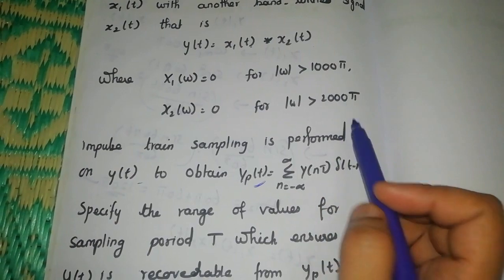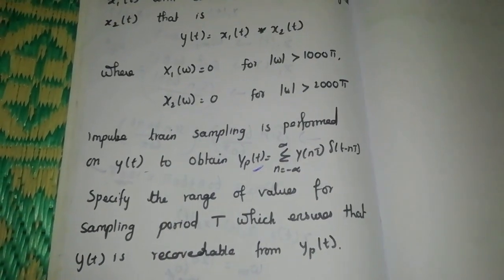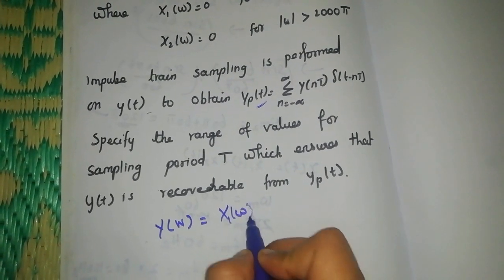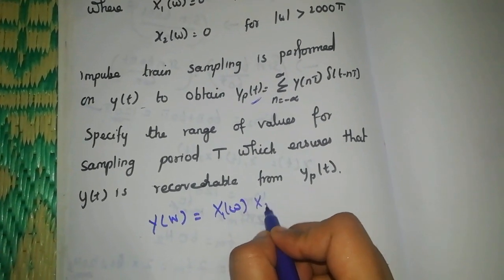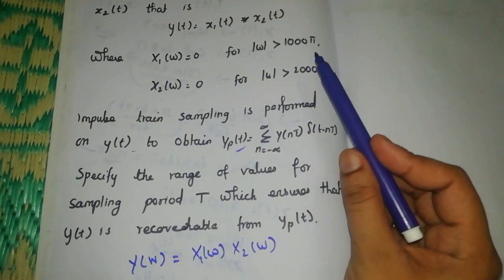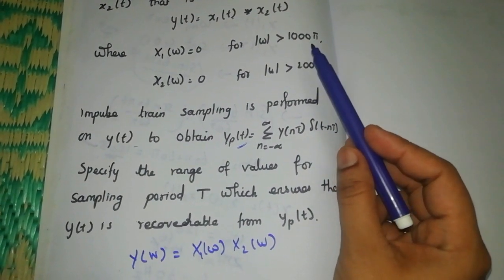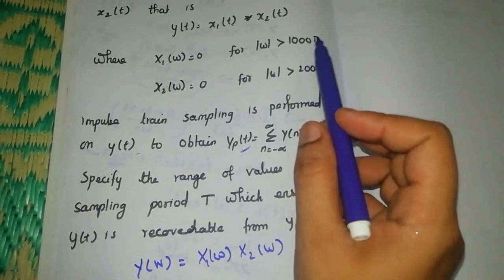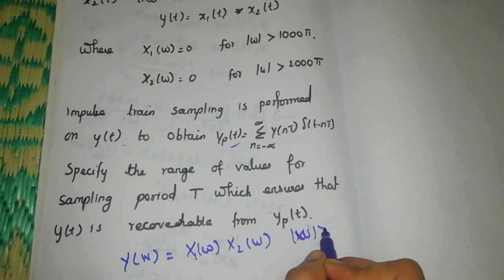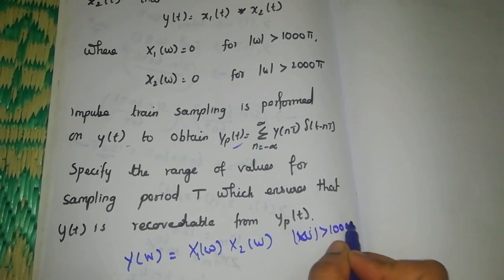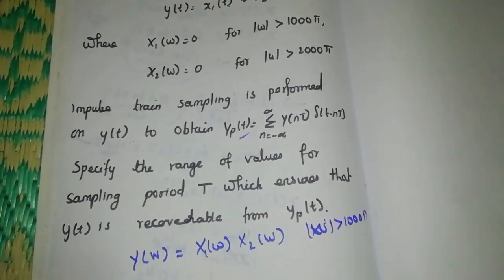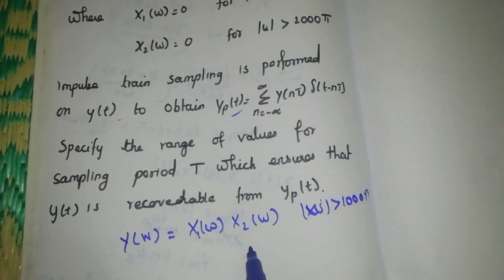From this condition, convolution in the time domain is equal to X1(omega) times X2(omega) in the frequency domain. Here the limit is 1000 pi; when we reach this limit, this becomes 0. So the limit here is 1000 pi, that is the minimum value. So for omega greater than 1000 pi, this is the limit. So we can declare this convolution is equal to the multiplication in the frequency domain.